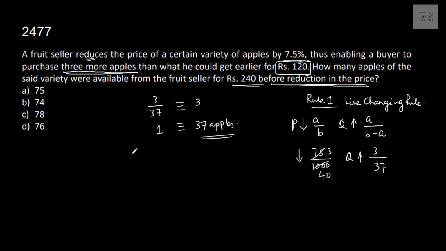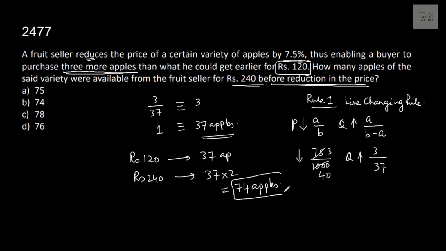Before reduction in prices, for rupees 120, 37 apples were available. That means for rupees 240, just double it, 37 into 2, 74 apples were available. Rule rocks, the easiest way to solve these kinds of questions. Option B is the answer.